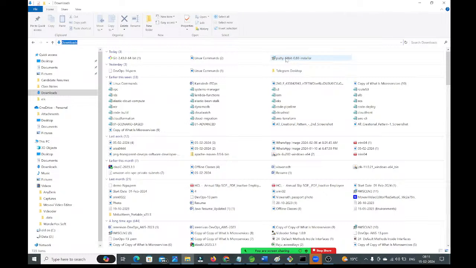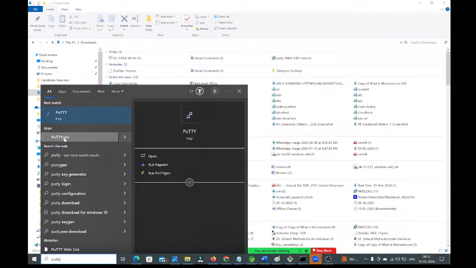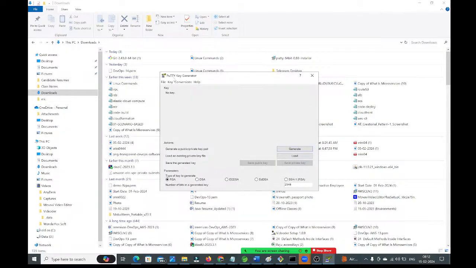How will you generate the PPK file? For that, we need to go for the puttygen application. Here we have two applications available. One is the putty application. The second one is the puttygen application. Here I am going to use the puttygen application to generate the PPK file, guys. Click on this puttygen. Like this you will get the putty key generator.